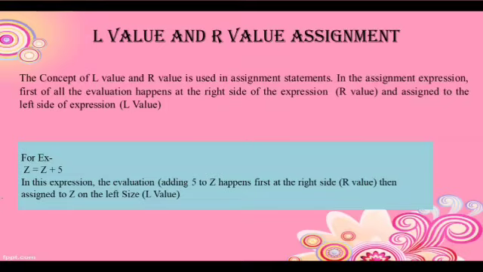the right value will get executed. Fetch the value of z from memory, add it to 5, and finally store the value to the left hand side variable called z. So first execute the right side value in an assignment statement and then the left side value.